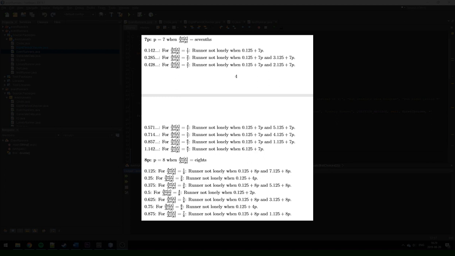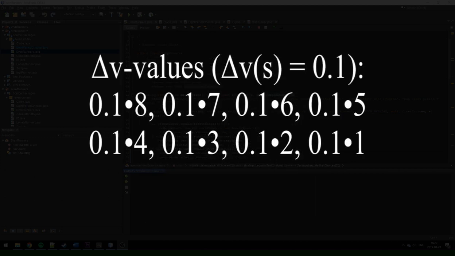Now, by observing these computations, we will be able to see that the delta V values result in the runner never being lonely. For simplicity's sake, we can say that delta Vs equals 0.1. Then the other values of delta V will be 0.2, 0.3, and so forth until we reach 0.8. And as has been shown, if delta Vx divided by delta Vy equals 8, which is the case for 0.8 divided by 0.1, this leads to the runner never being lonely at the time t, where I, which is a positive integer, plus 1 divided by k, divided with 0.1.